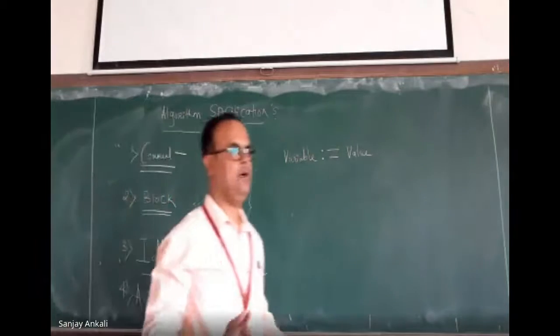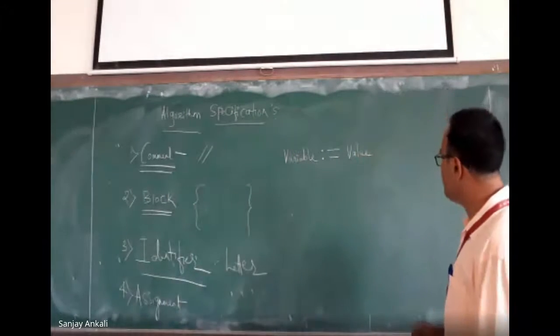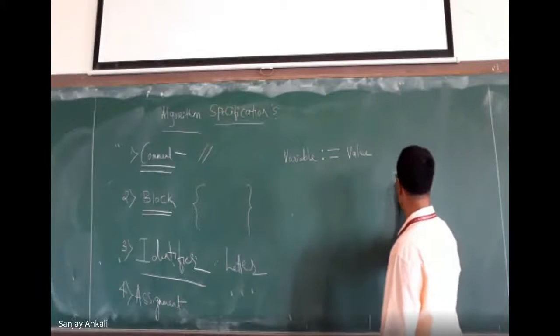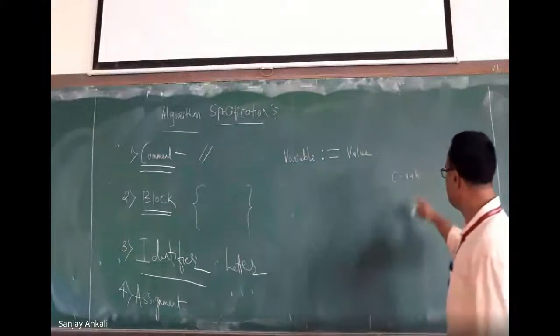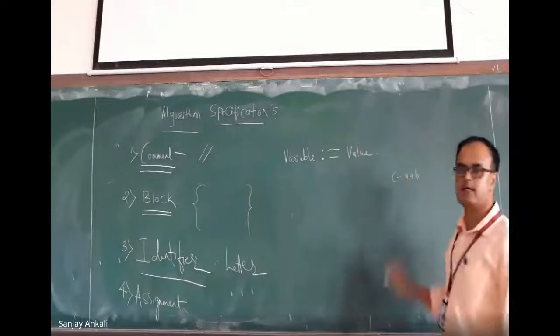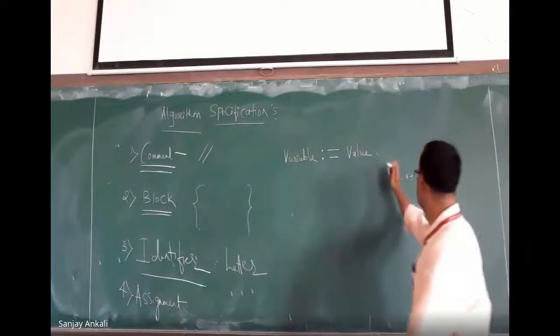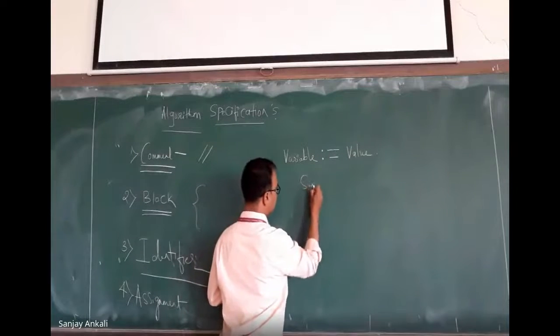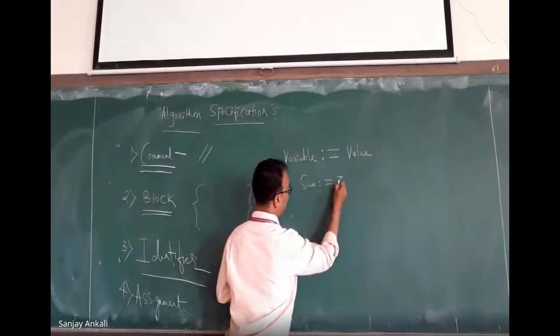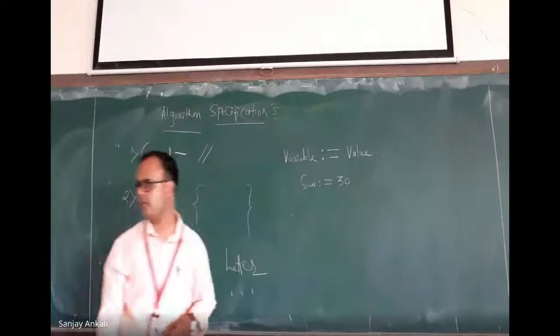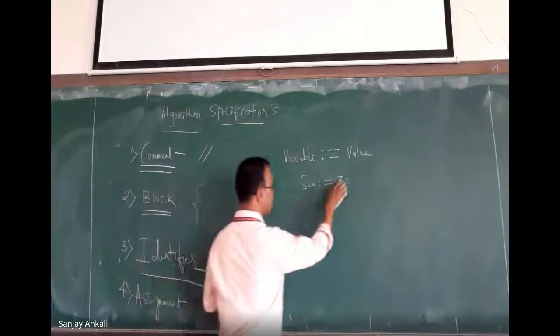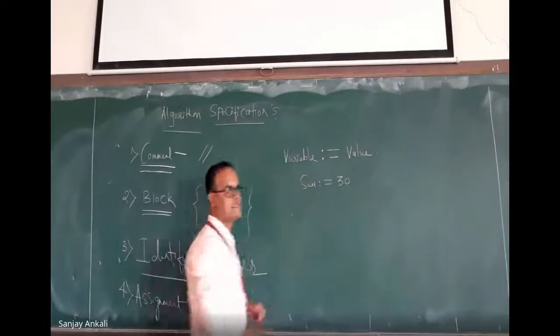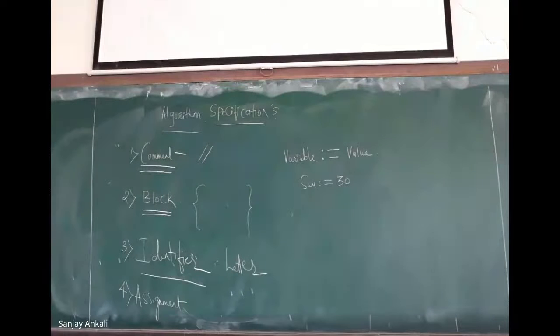Whenever in a C program I want to write equal to, I can write C equal to A plus B. Here, what do I have to write? I have to just give a colon. Now, variable equal to value means, just assume that variable is sum, and value means it is 30. Simple example. So 30 is a value and variable is sum. Sum is a variable. So this is how we use assignment statements.